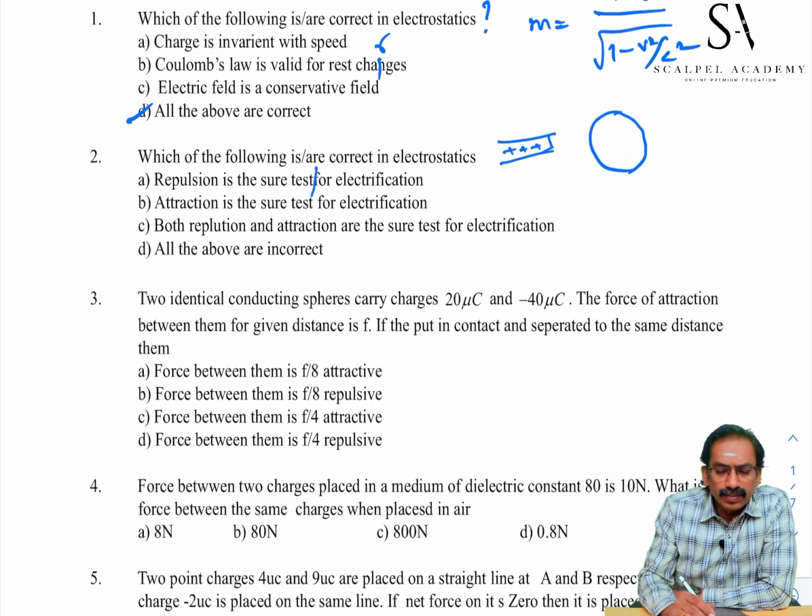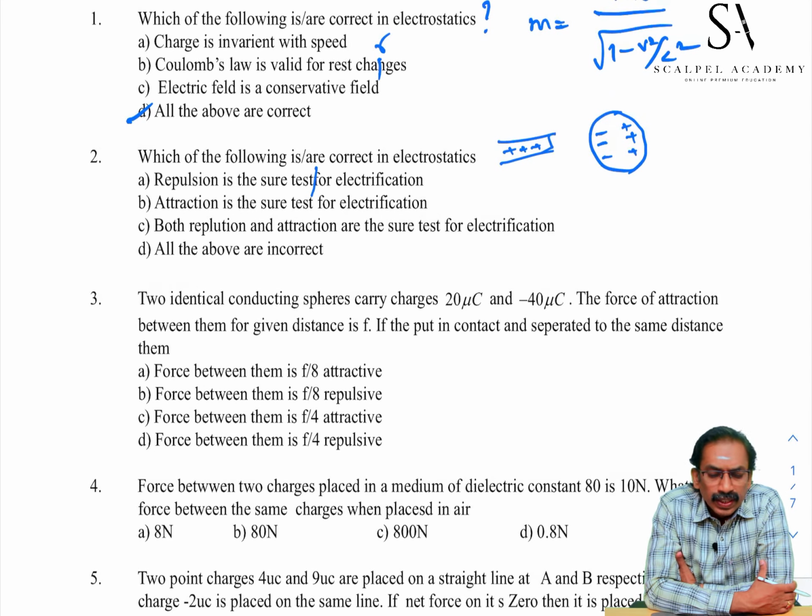due to induction, polarization takes place on the body. So, at the near end negative charges are there. These are attracted by the rod. Repulsive force between positive and positive charge is less than the attractive force. Therefore, a neutral body can be attracted by a charged body. If the neutral body is a conductor, it can be attracted by any charged body.